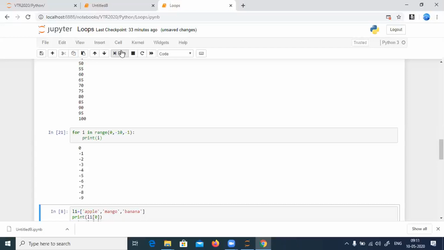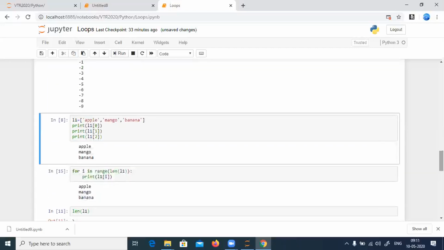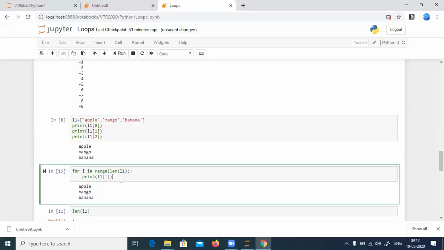Okay, good. Now I have something like a list: apple, mango, banana. I can print L1 of 0, and only apple gets printed. L1 of 1, only mango gets printed. L1 of 2, banana gets printed. But if I have 100 elements in the list, how to do so? It is not possible to keep on printing all the elements like L1 of 0, L1 of 1, L1 of 2. So how to use the list?